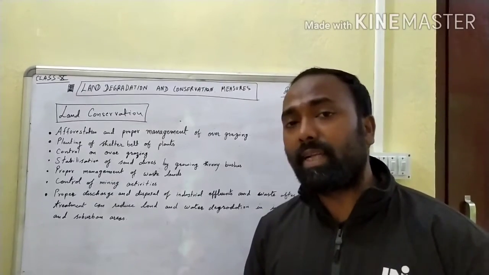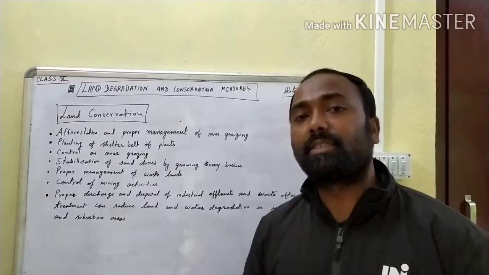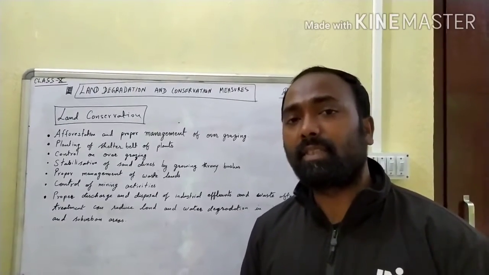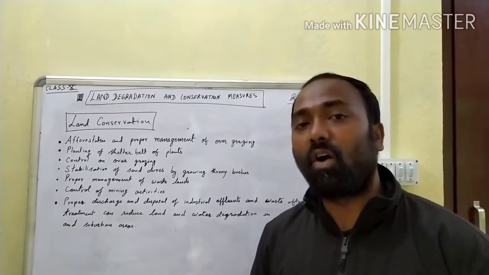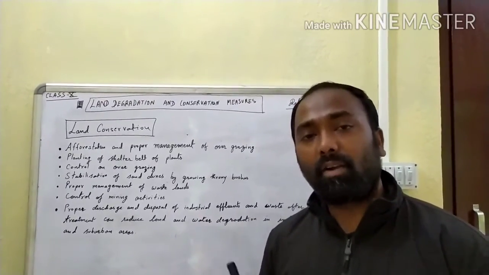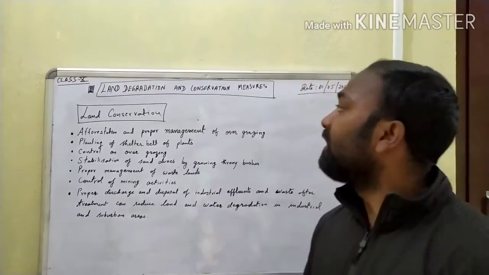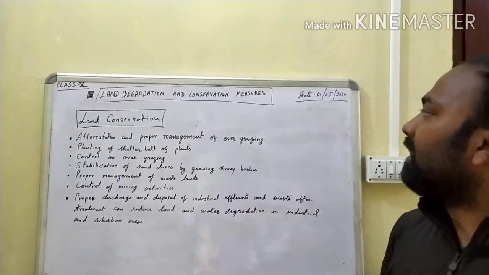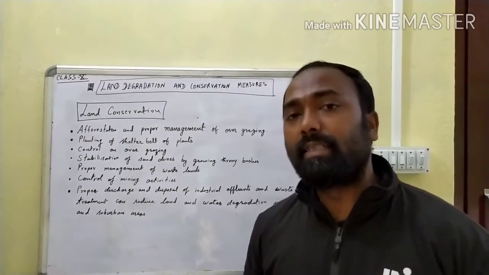It may be liquid chemical waste and solid waste as well, which is thrown out on different parts of the land. Okay, these wastes are the cause of land degradation as well as water pollution. Now this is all about land degradation and land conservation measures. I hope you have got certain ideas about these.